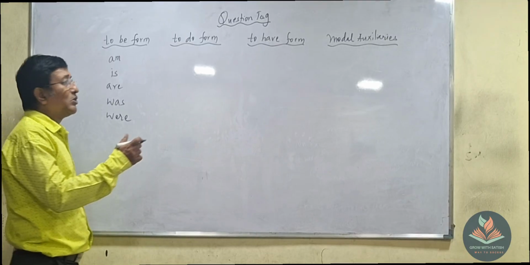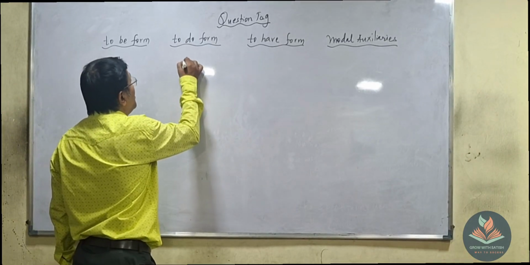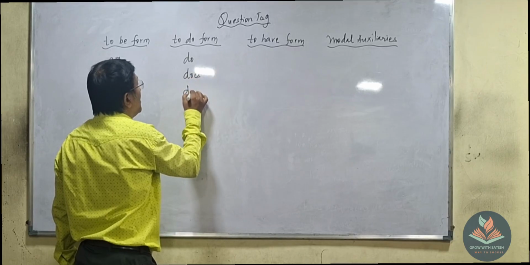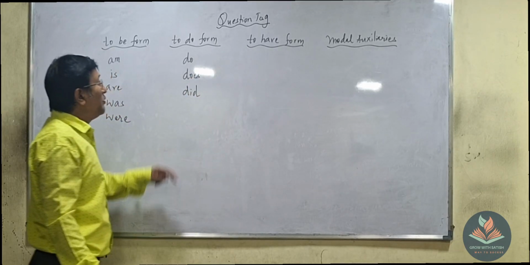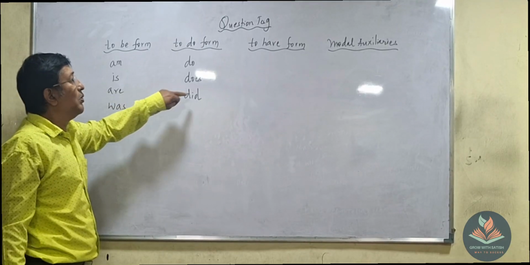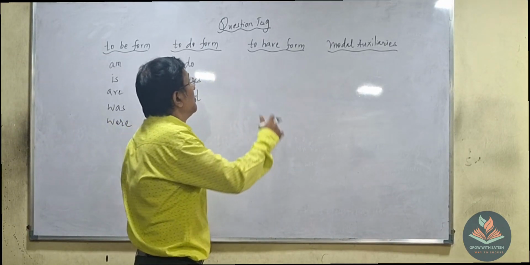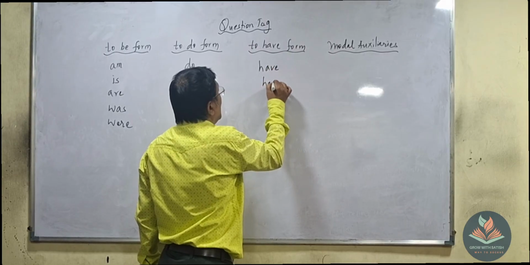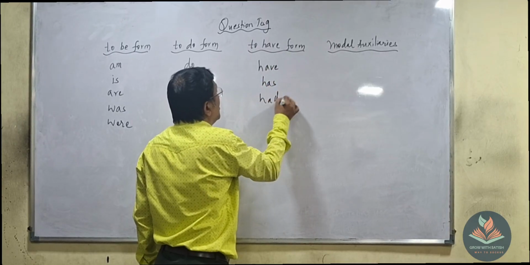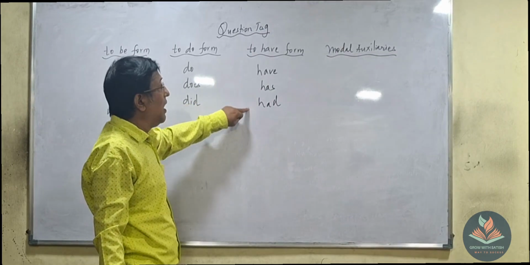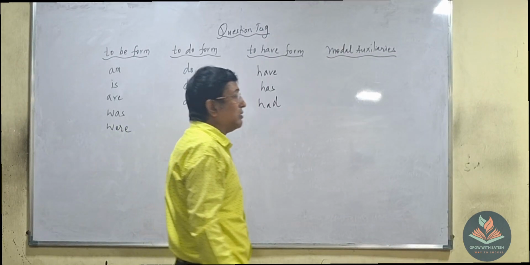The second one is the to do form. In this to do form, we'll have do, does, and did. What is the to have form? We'll have three words: have, has, and had. Say have, has, had.